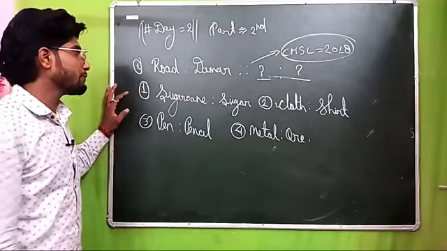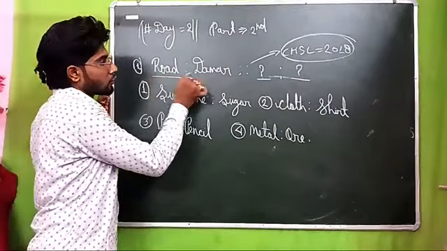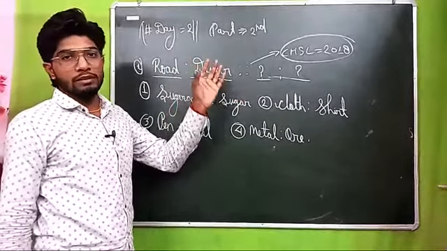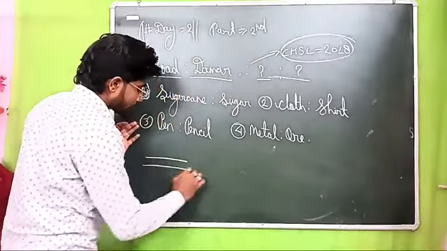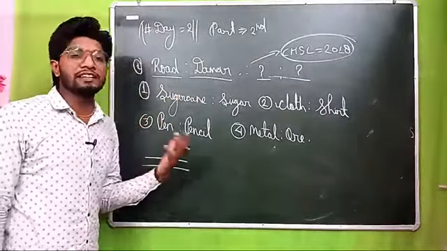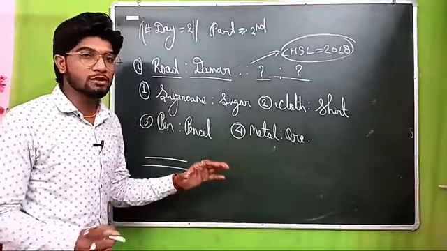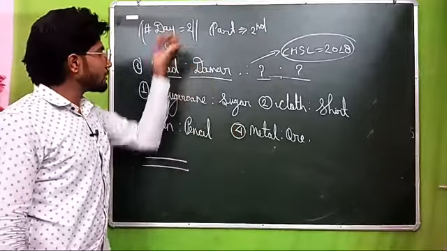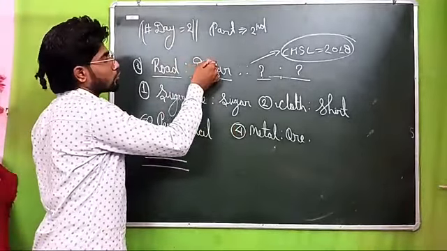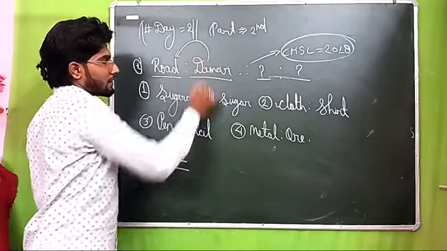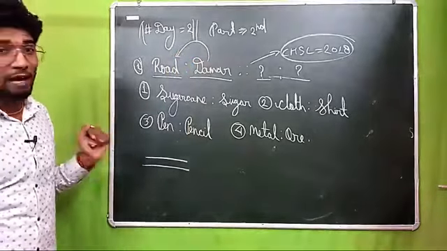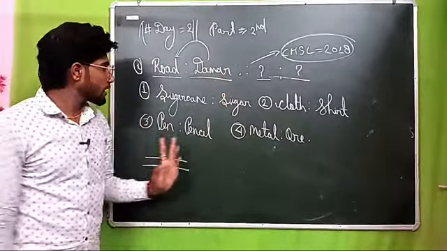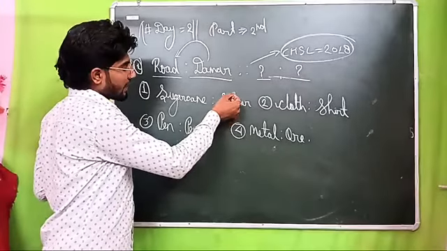This is a PYQ. You try to understand the relation between the first word and the second word. Road related to Dahmer, that means this is confirmed, this is road. To construct the road we need Dahmer, that is you can say one part of road is Dahmer. Even you can say the road is prepared, constructed by Dahmer. Yes or no? That means the second option is helping in making the first option. So check it: the second option gives help to make the first.